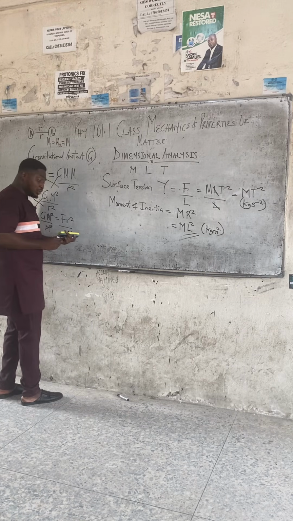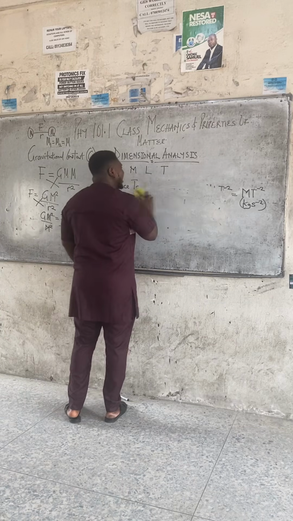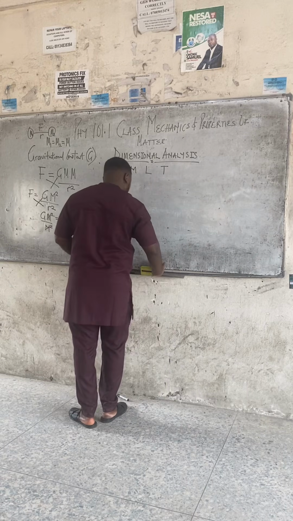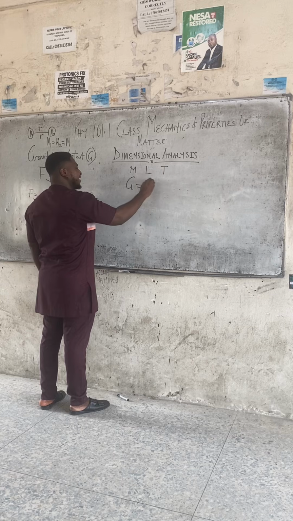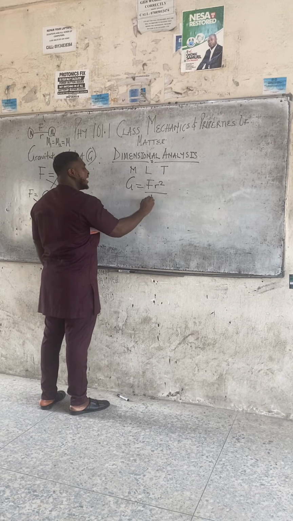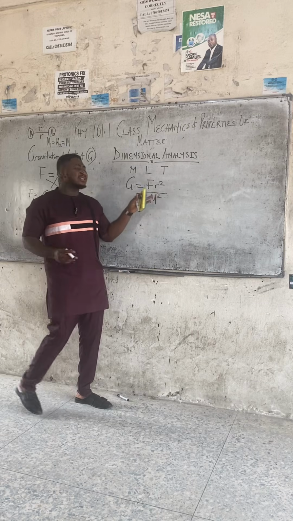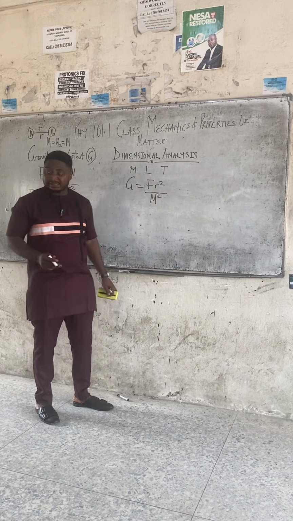Once you know the formula, you can now go ahead to get the dimension. We have just gotten the formula for the gravitational constant G. Let us now go ahead to get the dimension. I'll rewrite the formula here. G has been gotten as F r squared all over m squared. Don't forget that F represents your force, r represents the distance between the two masses, and m represents the mass.